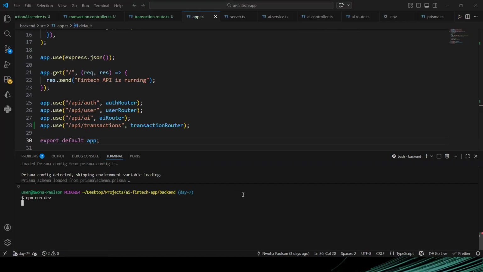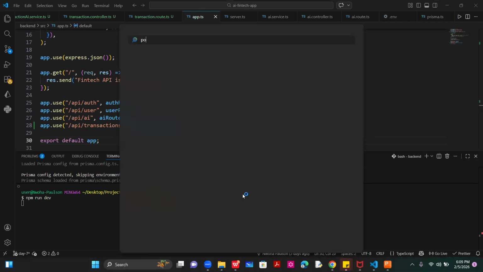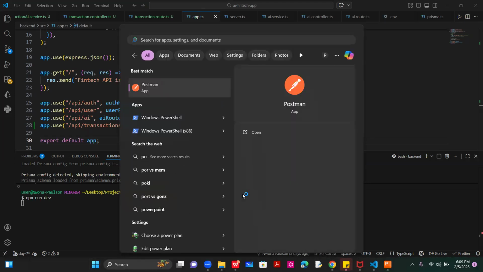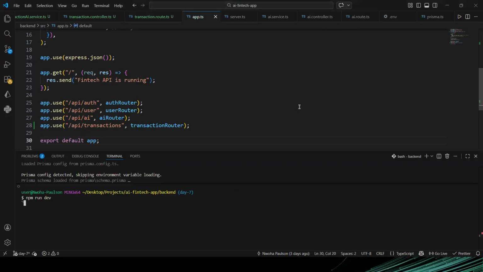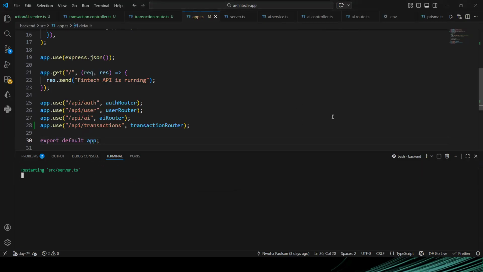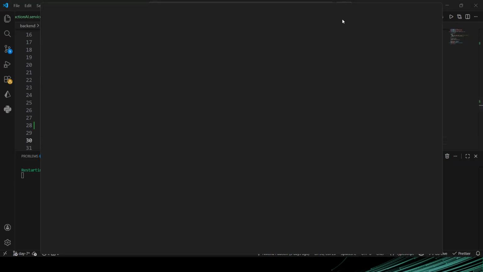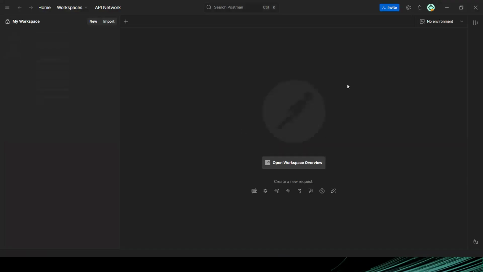It starts our server. While our server is starting, let me open my Postman. Remember that we are protecting our transactions route. If the user does not have the token, it will throw them off. So we are going to make a transaction.